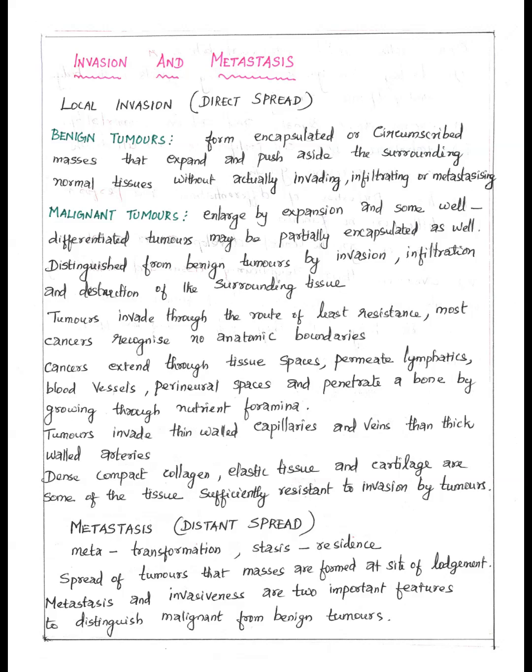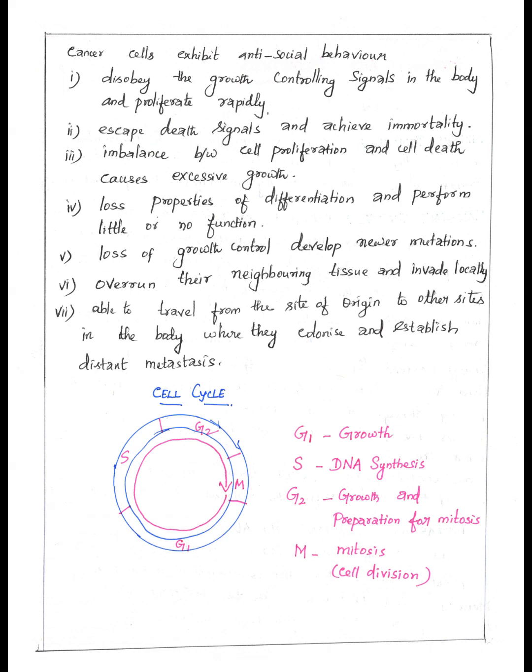Now we see metastasis or distant spread. The term meta means transformation and stasis means residence. The tumor cells spread and form mass at site of residence or lodgment. Metastasis and invasion are the two important characteristics to differentiate malignant from benign. Some antisocial behavior of cancer cells is, first, it doesn't obey growth-controlling stimulus. It multiplies rapidly. Second, it escapes death and will be immortal. Cell multiplication is not equal to cell death. So there is excessive growth.